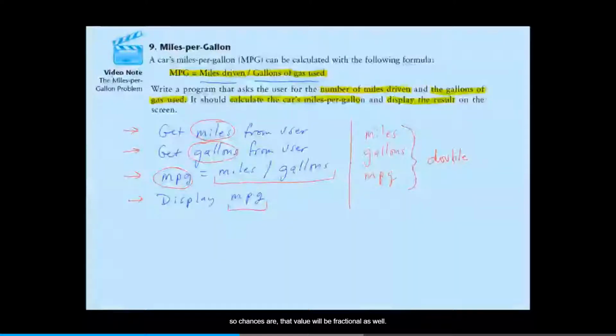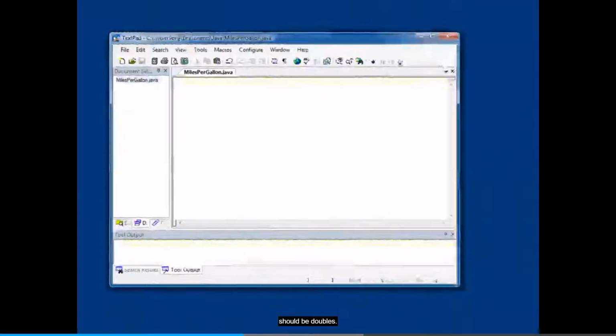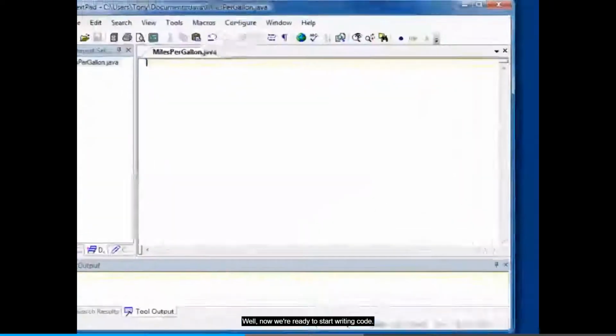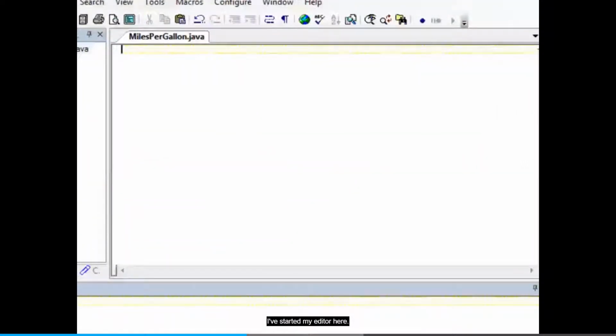Well, now we're ready to start writing code. I've started my editor here, and this program is going to read keyboard input, and you've got a couple of options as you've read in Chapter 2.